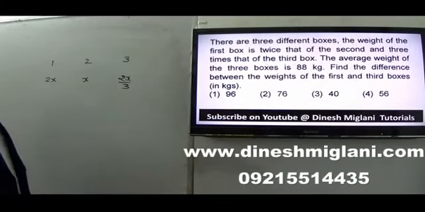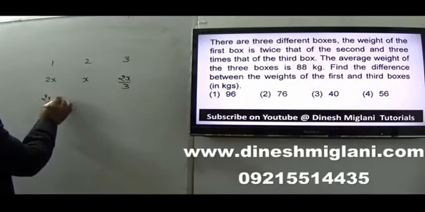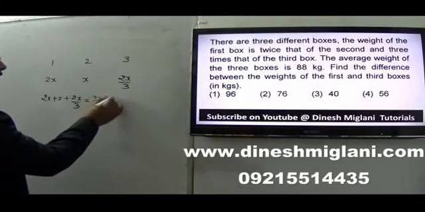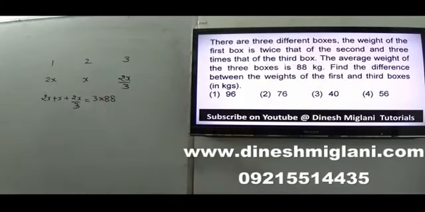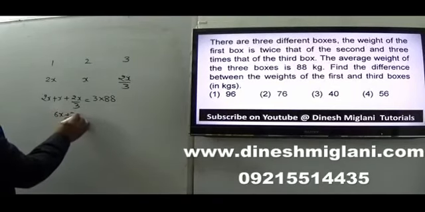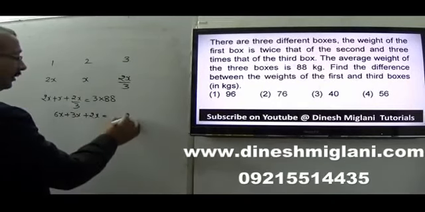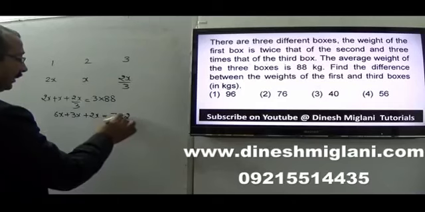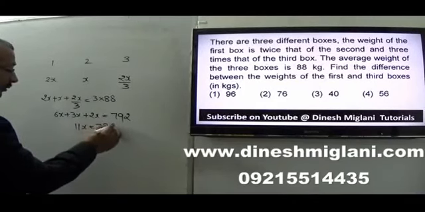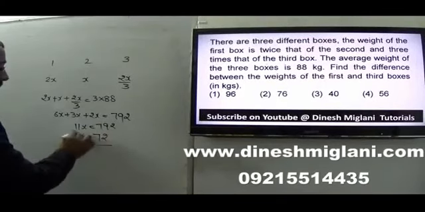Average weight of the 3 boxes is 88 kg. It means I may say that 2x plus x plus 2x by 3 equal to 3 into 88. From here I can find x very easily. LCM would be 3. So that is 6x plus 3x plus 2x equal to 3 into 88, which is 264 times 3, that is 792. 6 plus 3 plus 2 is 11x equal to 792. I can find x: 11 times 7 is 77 and 22, so x is 72.